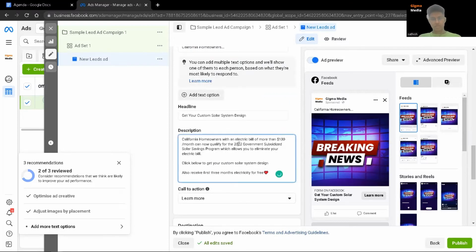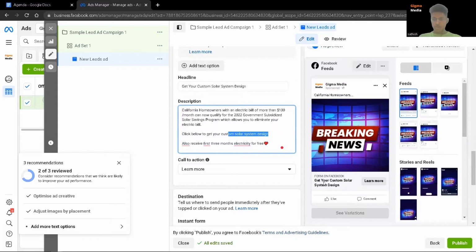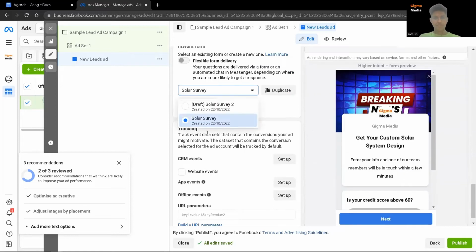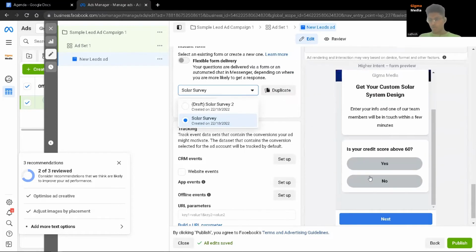And this is the description. So I'm saying that we have a program for you. Click below to get your custom solar system design. That's the call to action. Okay, so as you can see, this is the call to action. Get your custom solar system design and learn more. So when someone clicks on this, what's going to happen now is we will take them to a lead form. So this is how the lead form will look, as you can see on the right side here.